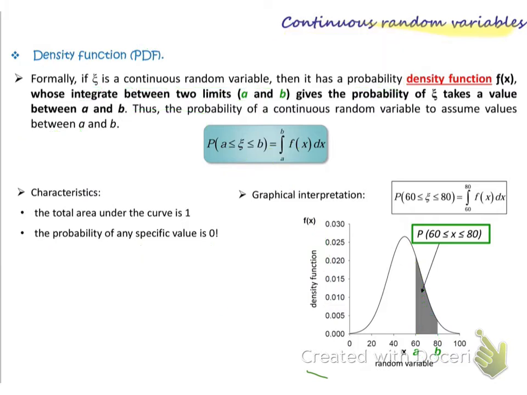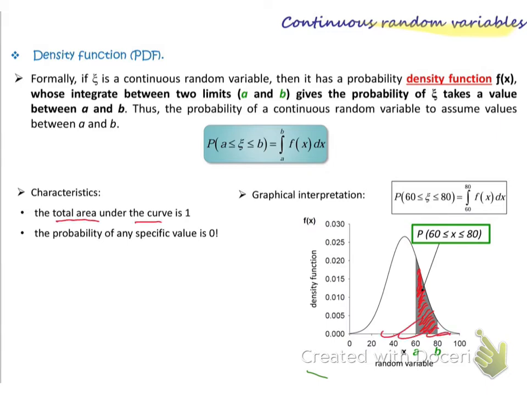To make it easy for the student who did not study mathematics at a high level, the probability will be the area under the curve. In order to get the area, we have to get the function of the curve and integrate it. There are two characteristics of this density function graph: the total area under the curve equals 1.